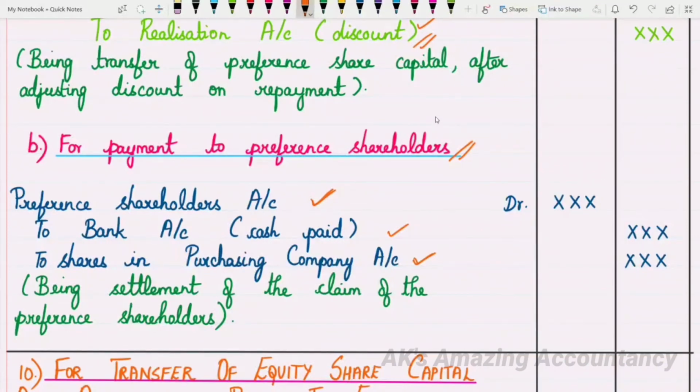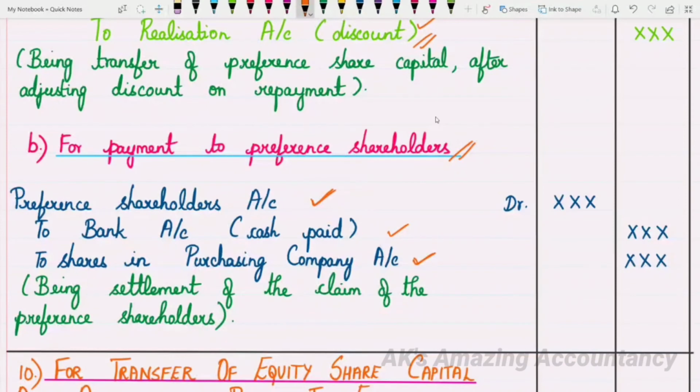See, actually, you have a list of entries, isn't it? The list goes so long. Don't have a feeling that so much is there, how to keep all this in mind. Actually, if you understand the reasoning behind every debit and every credit, remembering all this will not be a problem at all. And one more thing is that I'm giving you all possible entries.